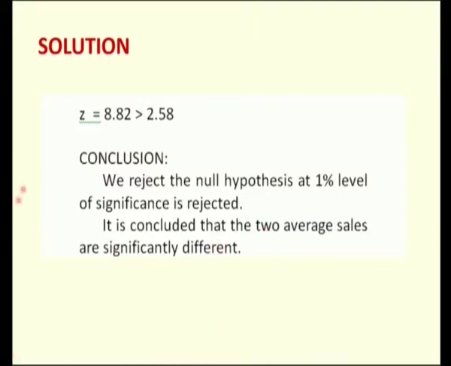So, the procedure is we have to compare the calculated value with the table value of the standard normal variate, and for a two-tailed test at 1% level of significance, it is 2.58. So, the calculated value here is greater than the table value. If the calculated value is greater than the table value, we need to reject the null hypothesis. Therefore, the conclusion will be the average sales are significantly different.